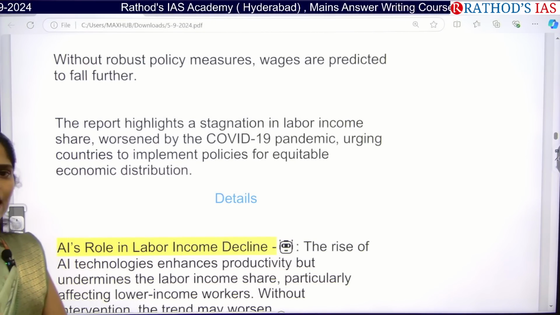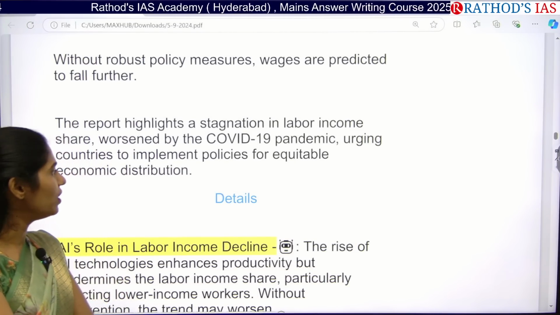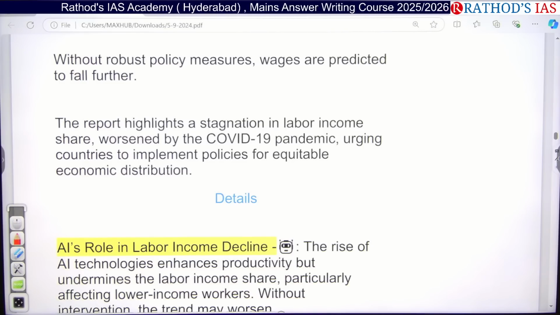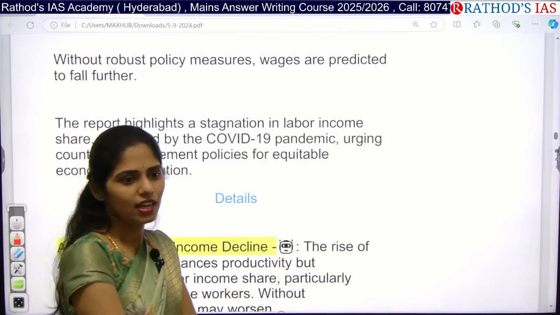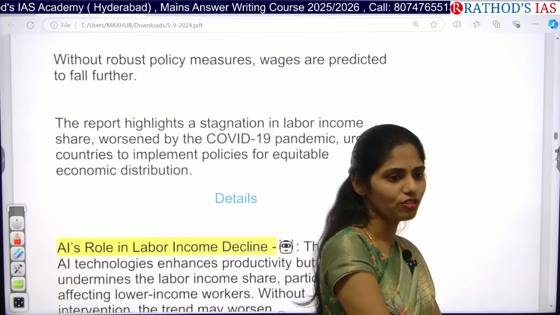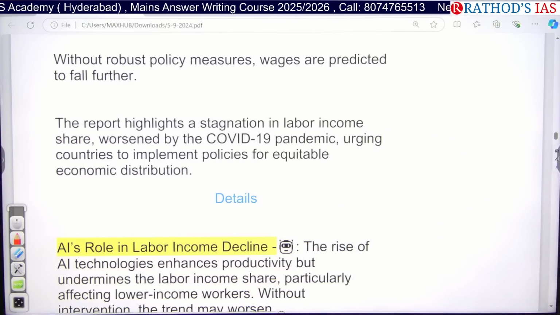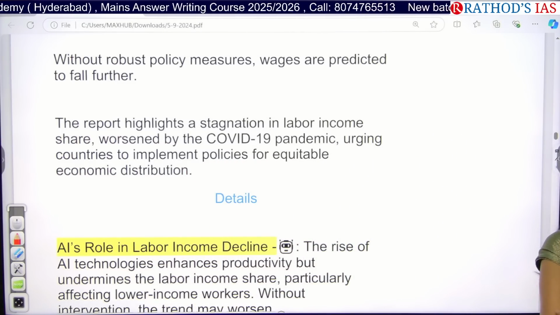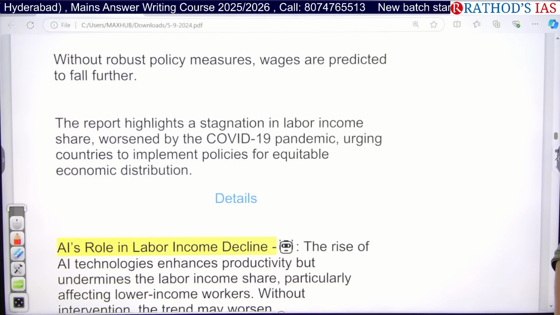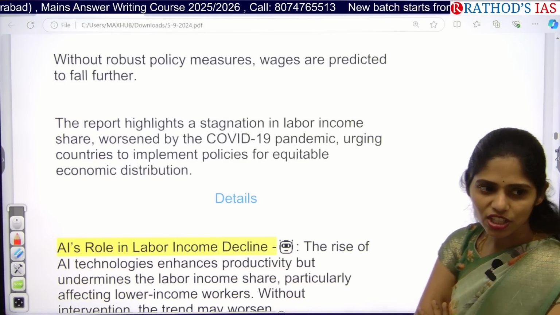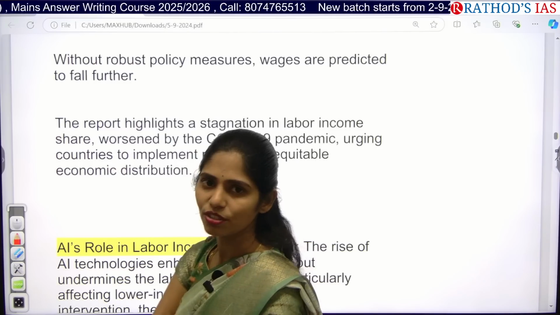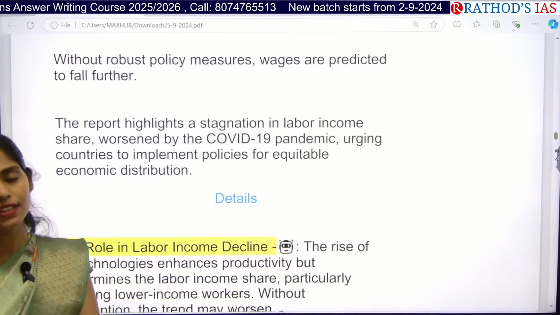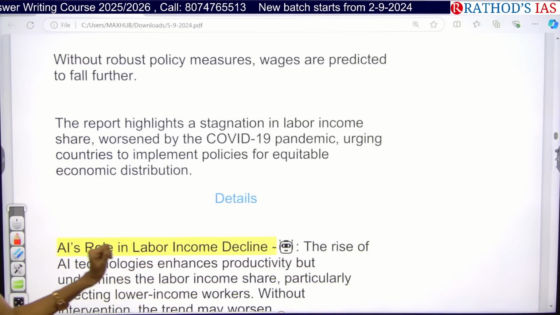This article is also saying that the COVID-19 pandemic led many countries to incorporate technologies like AI, to reduce the use of manpower, to decrease the transmission of the virus from one person to another, and to decrease the economic loss of organizations. Because of that, inequality further increased in our country.